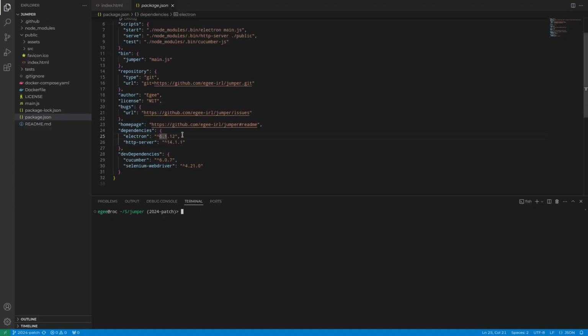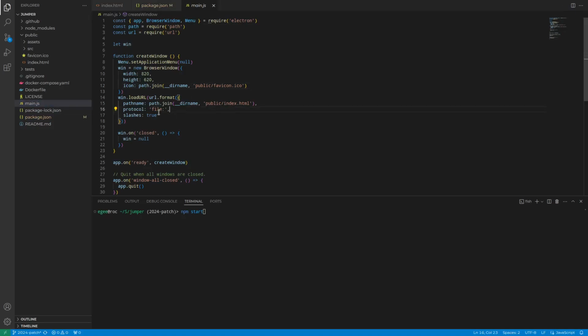So if we wanted to test that, we would need to update the version here. And we update it from 6.1.12 to 22.3.25. Save the file and let's see what happens. I don't expect this to work. I bet you it's going to complain about something in this file. There's probably some lines in here that don't work with this version.